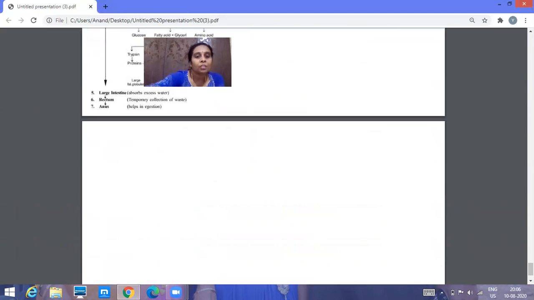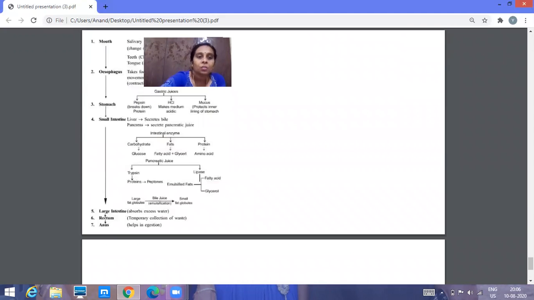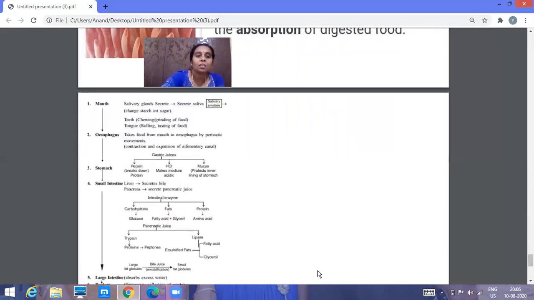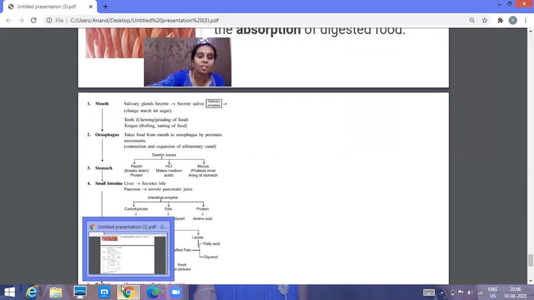I hope you understood this concept. Here you can see the chart showing all the changes that occur in the mouth, esophagus, stomach, small intestine and large intestine.